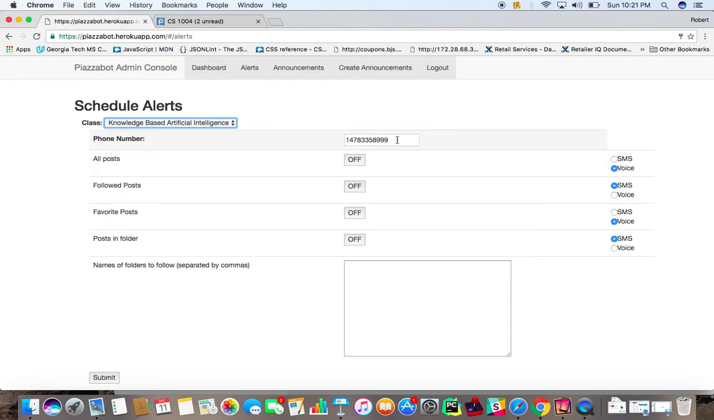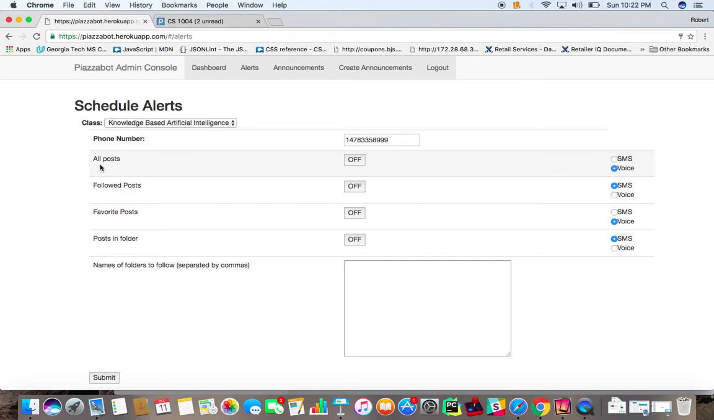The first thing that we need to do is input our phone number that we want the alert to be sent to, including the country code. And this is my cell phone number here. And then we have 4 different alert types that can be optionally turned on or off for this class or for any class. And the first one is all posts. And what this does is it sends an alert for every single post that is created in the class.